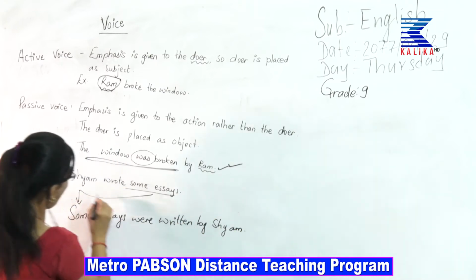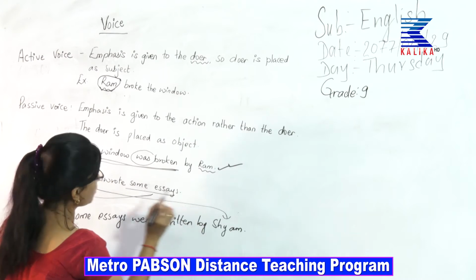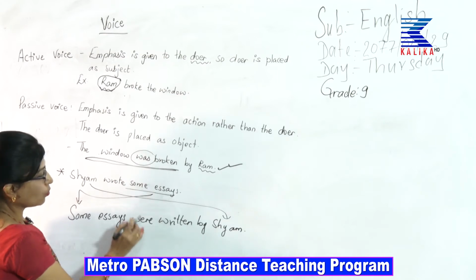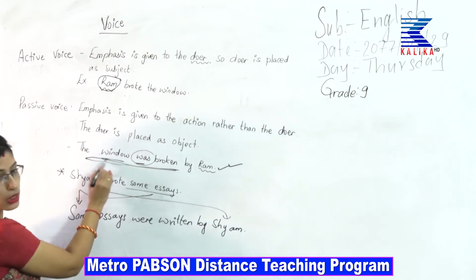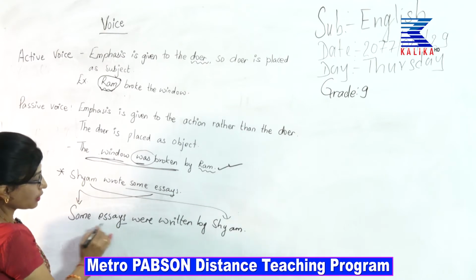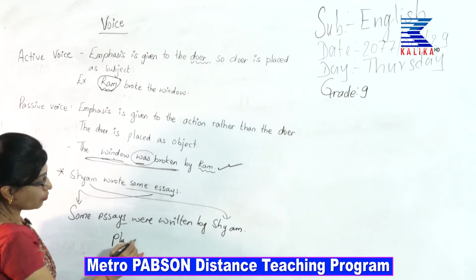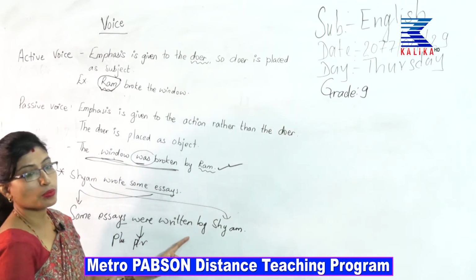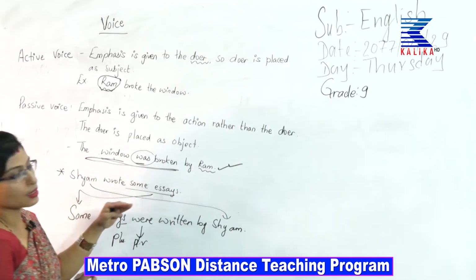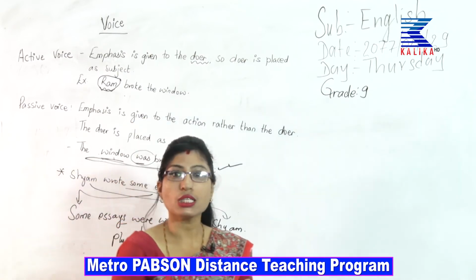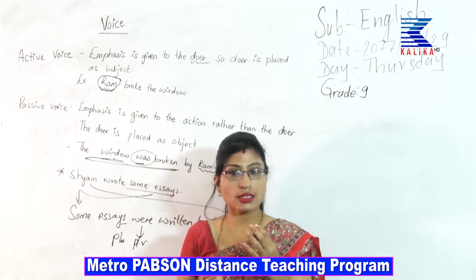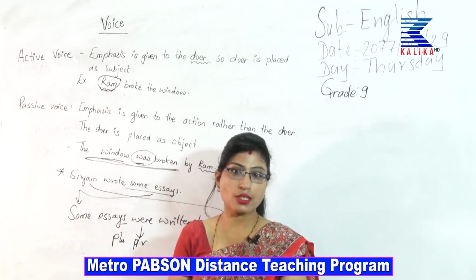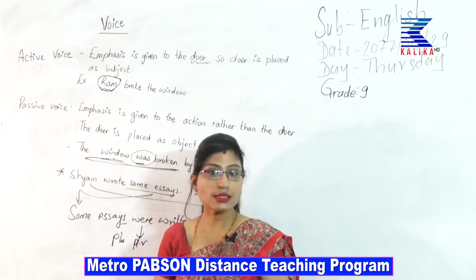So, please have a look. I have exchanged this subject as object, which is correct, and some essays were written. Here it was "was" because this was a singular subject, but here some essays is a plural subject. So, you have to match it with a plural verb. So, some essays were written by Shyam. This is the thing that you have to learn before knowing how to change from active to passive voice. So, to learn much better, I have prepared some materials for you. So, let us have a look.